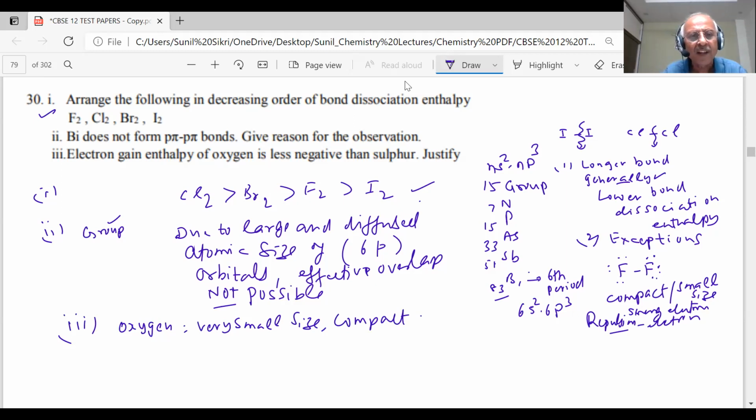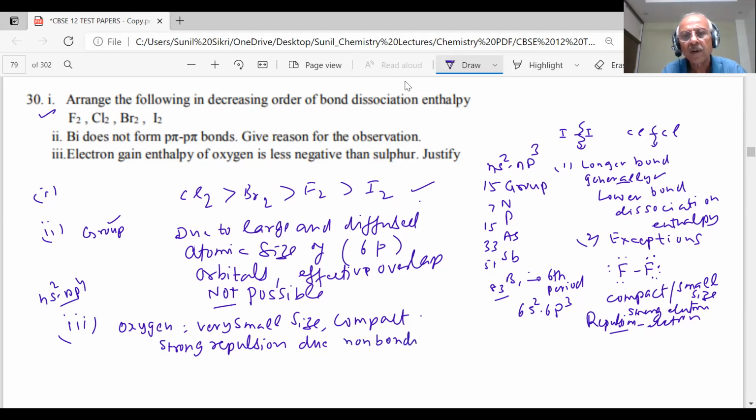But here, student, what will happen? There will be a strong repulsion. Repulsion due to where are the oxygen electrons? There are lone pairs of electrons in the oxygen. You know about it. What is the atomic number? 8. So what is the configuration? 2s2 2p4. So there is a strong repulsion due to